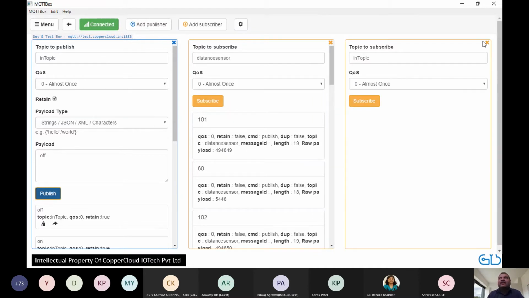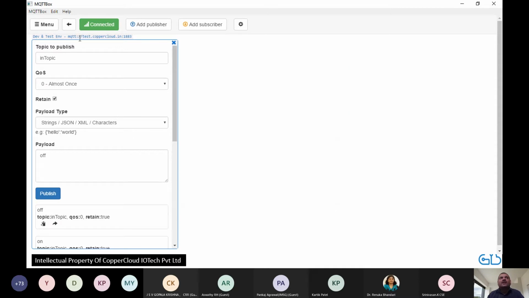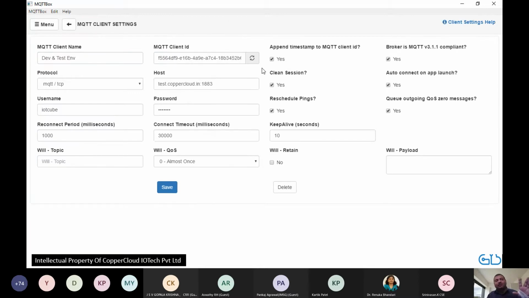So for example, I will remove all of this for now. Let's first look at what we are talking to. You create this box and say I want to configure my MQTT client. This is just a window into MQTT. We will give a name to our client. Now this is very important: you need to specify what protocol you're going to talk to. We are going to use the MQTT protocol.